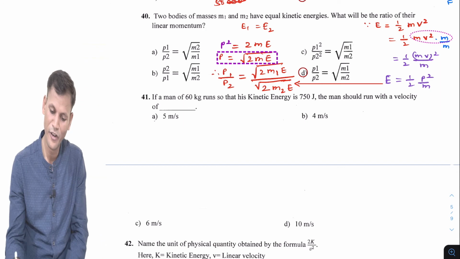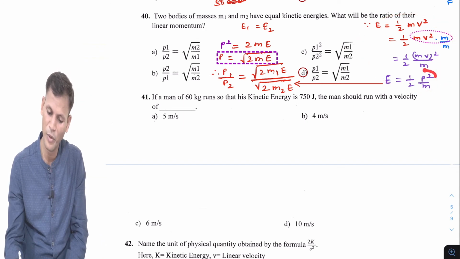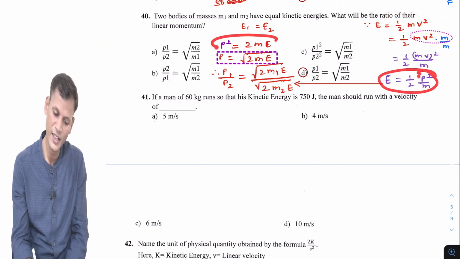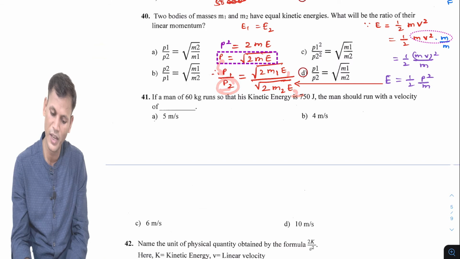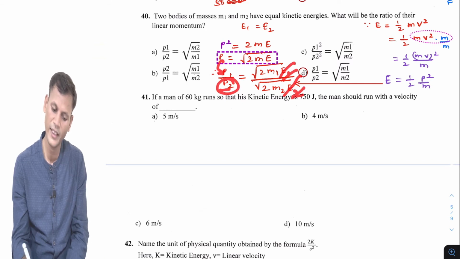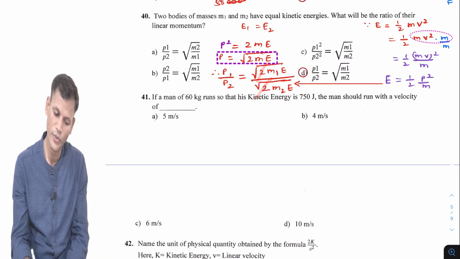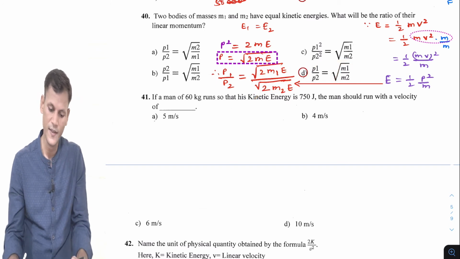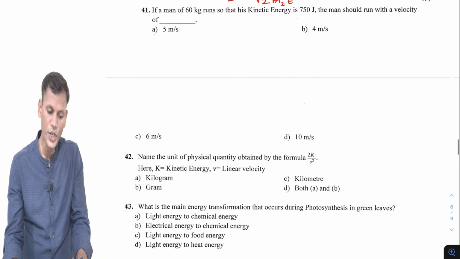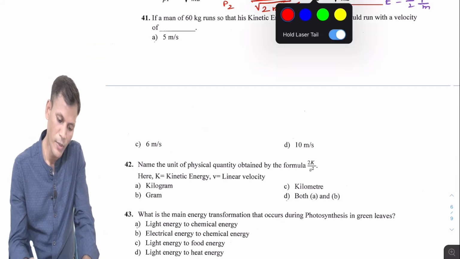So I started from here, I derived the formula, then I wrote the result, and then P1 upon P2. E1 and E2 I have not written because E1 is equal to E2, so that term gets cancelled. 2 gets cancelled, so we are getting root of m1 by m2. That becomes the answer. Now question number 41.